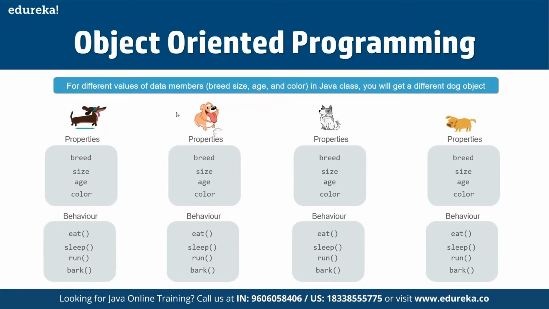You can see here that for different values of data members, like breed, size, age, and color in a Java class, we will get a different dog object, because for different properties we will have different dogs defined.